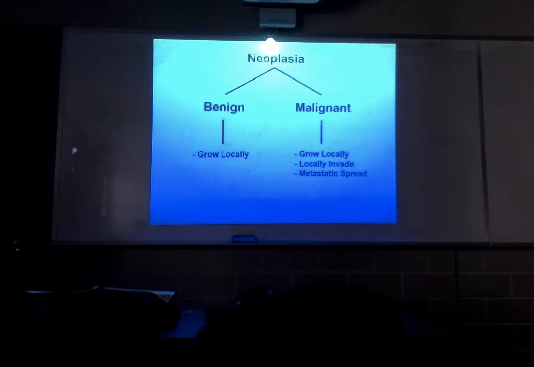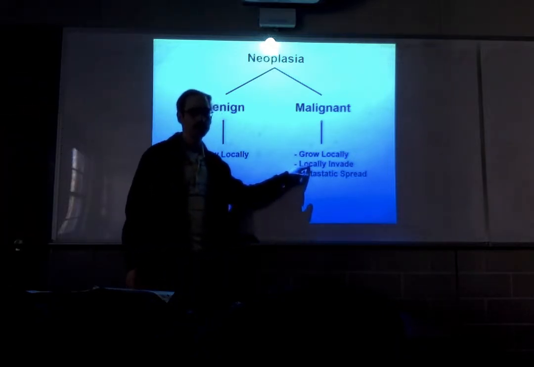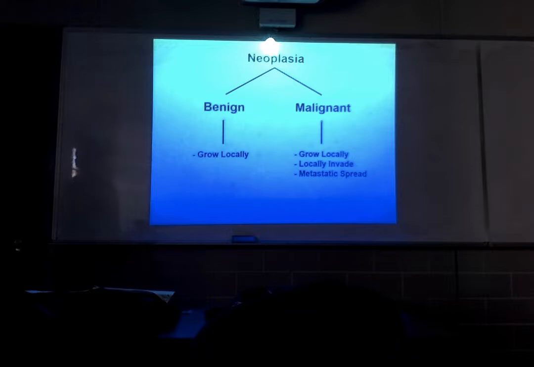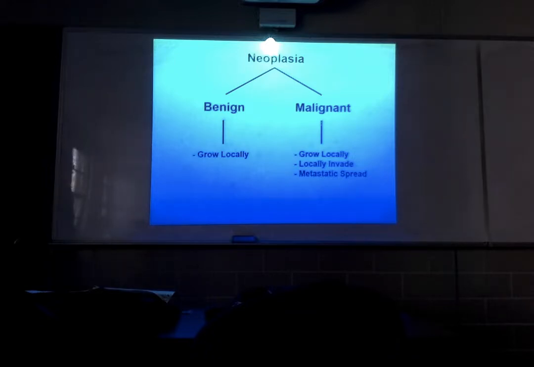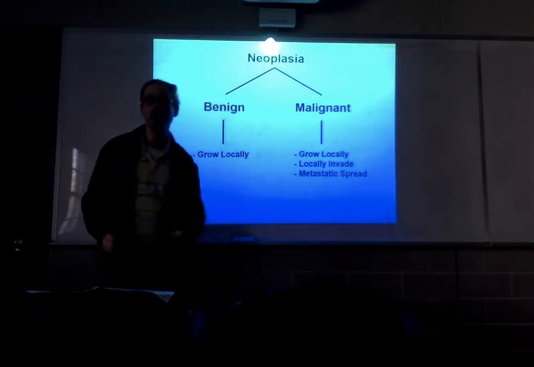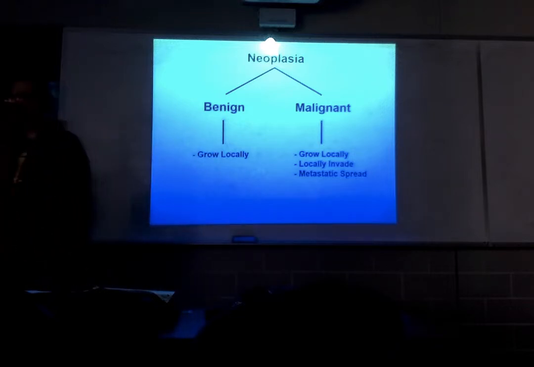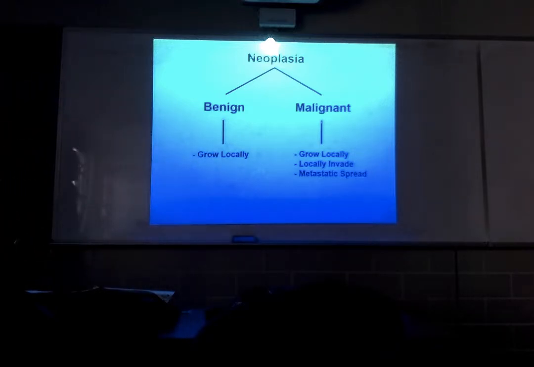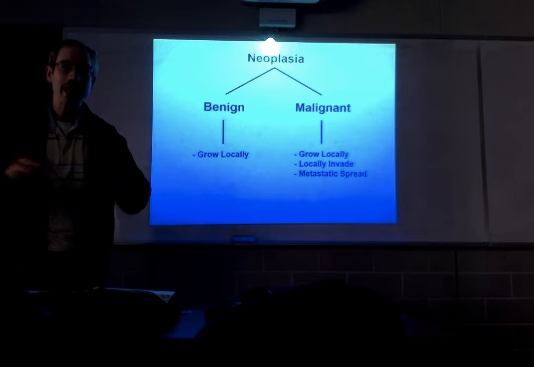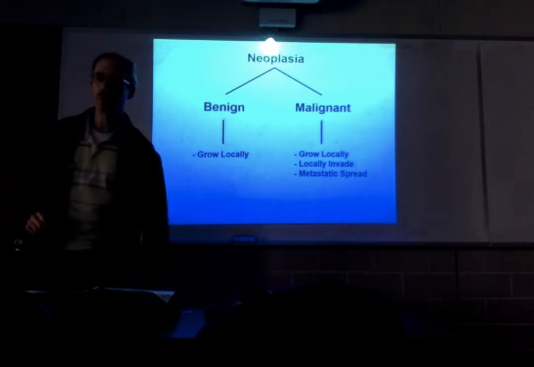When it does this, when it penetrates a natural tissue barrier, we call that local invasion. Local invasion is a defining feature of malignancy. Benign neoplasms do not locally invade. Now, as a result of the local invasion, the ability to penetrate natural barriers, some of the macroscopic features of a malignant neoplasm tend to be different. If you look at the borders of a malignant neoplasm, they tend to be blurry. That's because there's local invasion. Some cells are breaking through the natural boundary, and that blurs the borders.